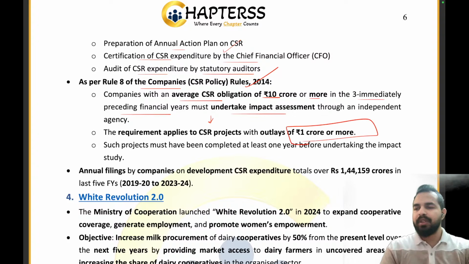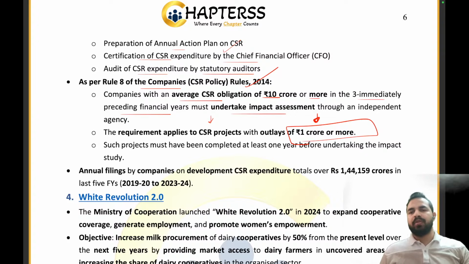Now, which CSR projects will this requirement apply to? It is basically for the CSR projects with 1 crore or more, right? The projects whose outlay was 1 crore or more, we will do the impact assessment of those projects through an independent agency. Clear everyone? So companies with an average CSR obligation of 10 crore or more in the last three financial years, they have to undertake the impact assessment through which agency? Independent agency.